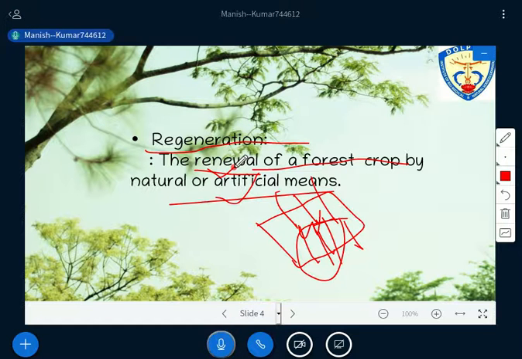Right? And another term that you have already studied is reforestation. Reforestation means there is a forest cover, but because of some reason we lose that cover, so again we are raising the forest. It means again we are regenerating the forest, so that is reforestation. And afforestation means we are regenerating the forest on that particular area where there is no previous tree cover. Is it okay, Arif? Have you got the term now? Arif?